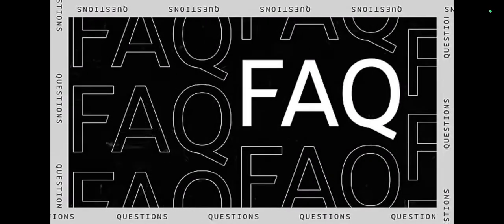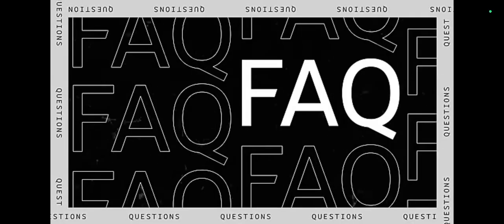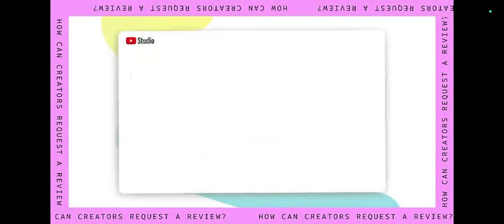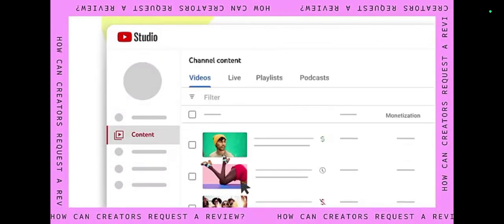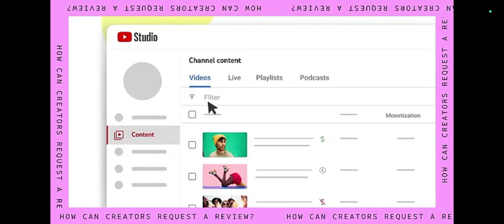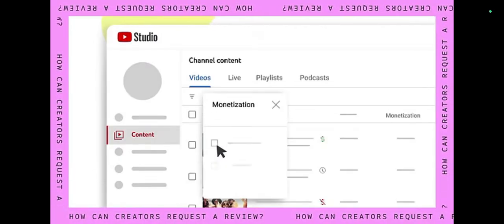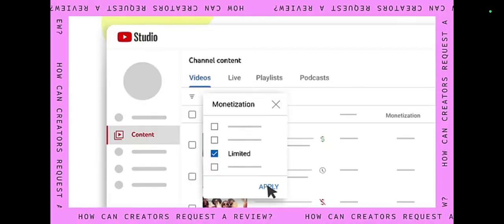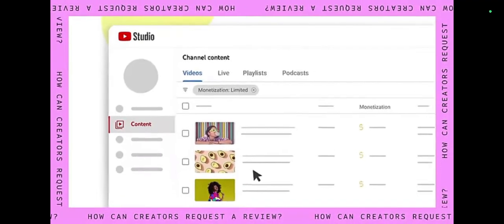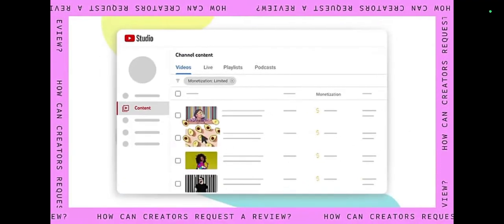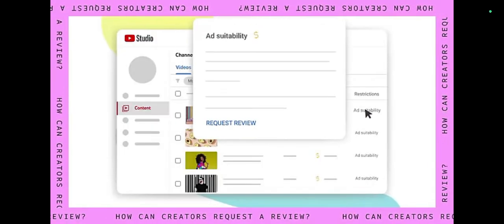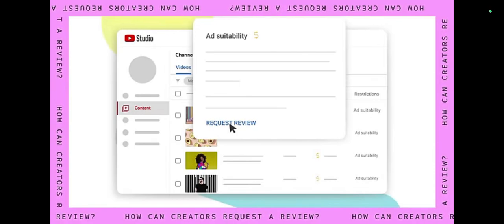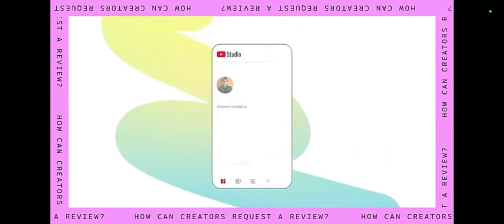Now, let's dive into a few questions you might have when it comes to yellow icons and reviews. How can creators request a review? From a desktop, go to YouTube Studio, then Content. You can search for the specific video you're looking for, or you can filter by monetization status on this page and select Limited to see videos that might be eligible for review. Once you've found the video that you want, go to the Restrictions column for that video and hover over Ad Suitability. Click Request Review and follow the on-screen instructions.